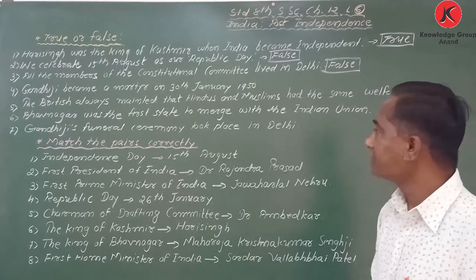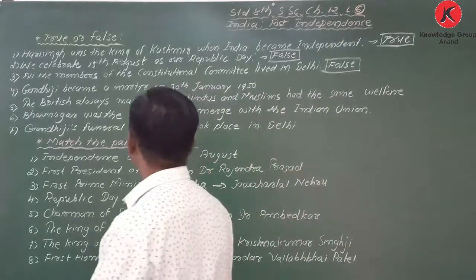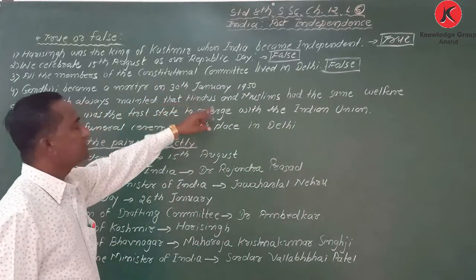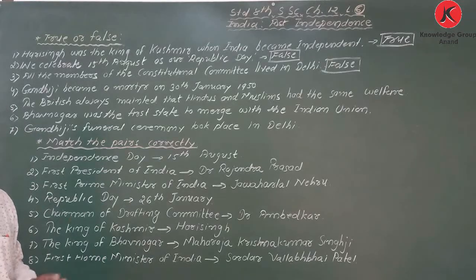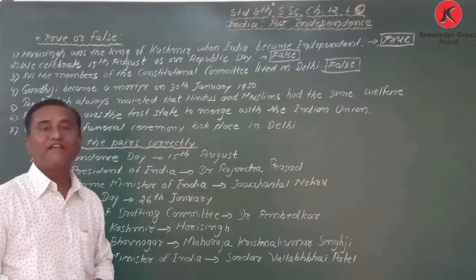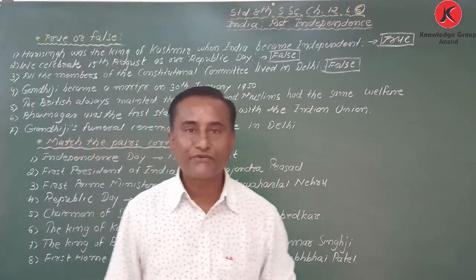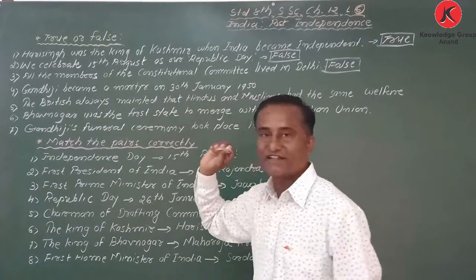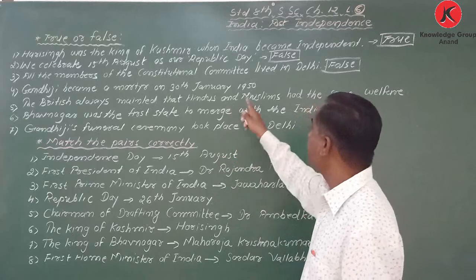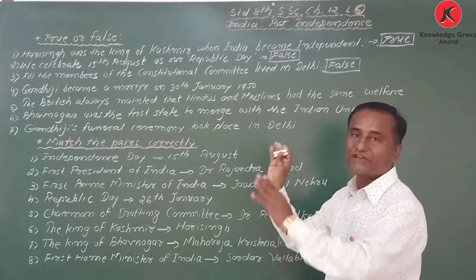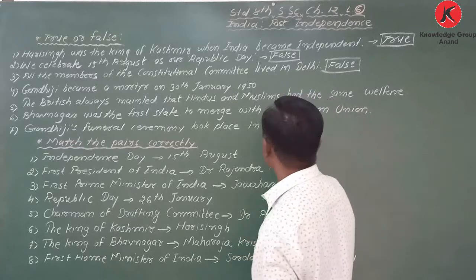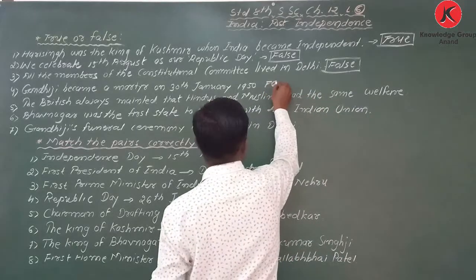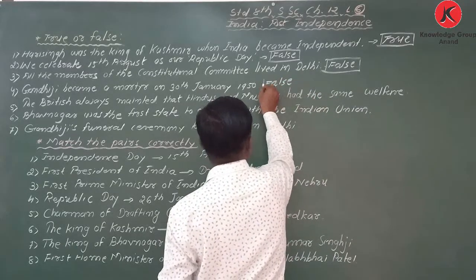Next one. Gandhiji became a martyr on 30 January 1950. True or false? It is half true and half false. Why half true? 30 January is the correct answer, but 1950 is wrong. So half is true and half is false, but we have to consider it as a false statement.